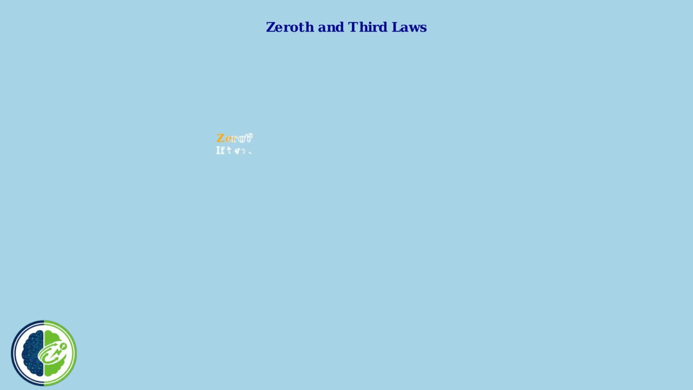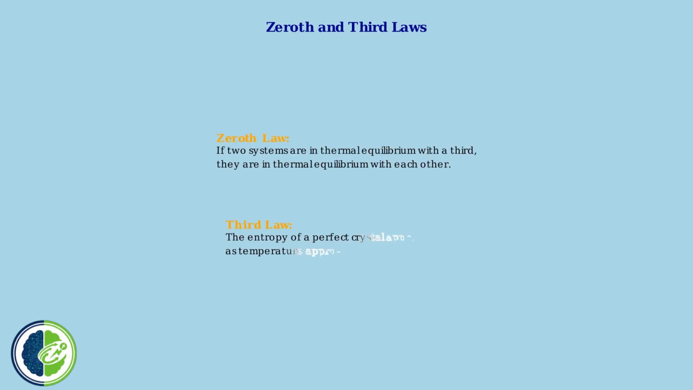The 0th law establishes the concept of thermal equilibrium and temperature measurement. It states that if 2 systems are in thermal equilibrium with a 3rd system, they are in thermal equilibrium with each other. The 3rd law states that the entropy of a perfect crystal approaches zero as temperature approaches absolute zero.